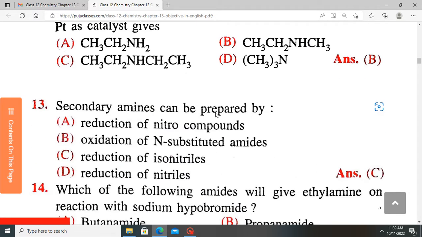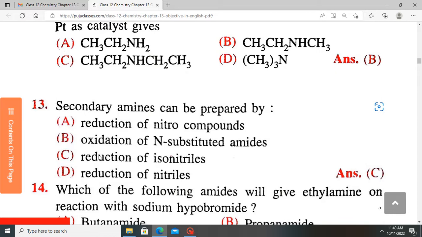Secondary amines can be prepared by. So which of these reactions can prepare a secondary amine? Is it reduction of nitro compound? No, this one gives the primary. Oxidation of N-substituted amides? No, this one may give a carboxylic acid. Reduction of isonitriles? Here, this can give a secondary amine. Then reduction of nitriles? No.